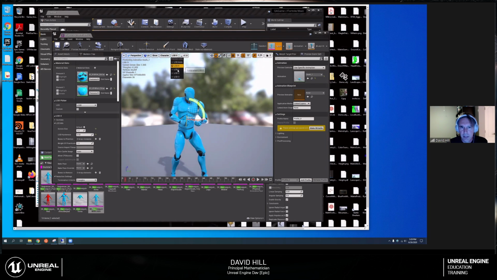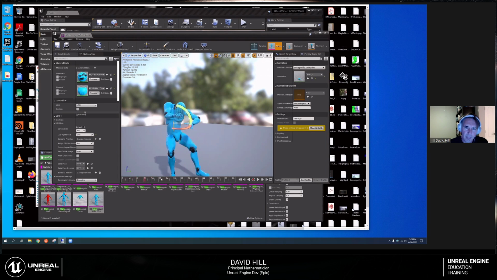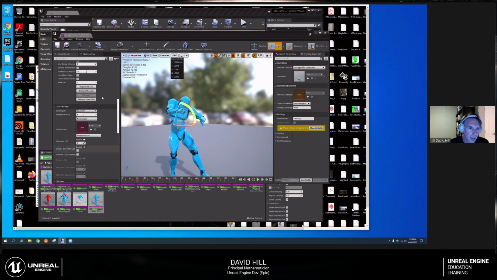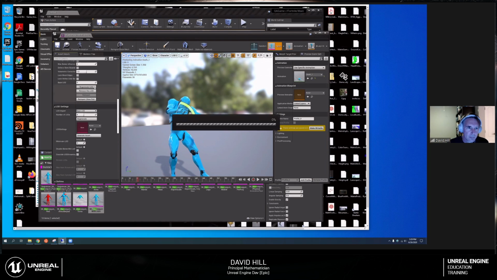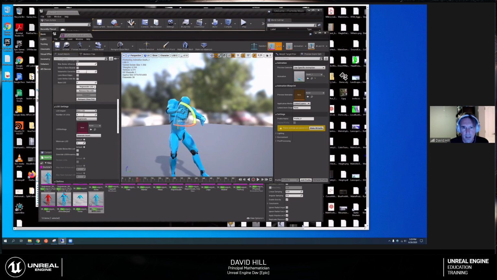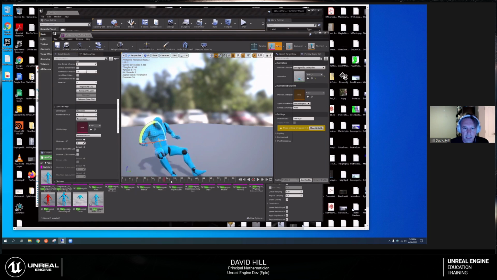But if we're very far away, or even moderately far, this LOD1 version of the character, who still responds to the same animation in the same way, is fine. Or this LOD2 version of the character. Actually, let's make him better. There we go. So this LOD2 version has far fewer triangles. He has 4,000 triangles. I think we started with 40,000, so he has a tenth of the original number. So he takes up a lot less space, and he's much easier to draw if you're the computer.